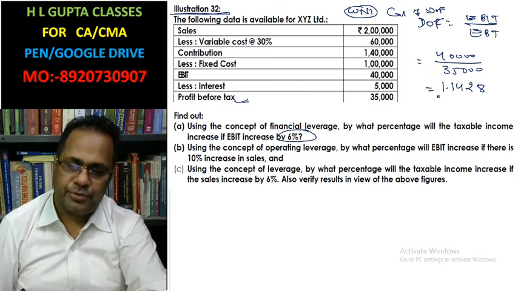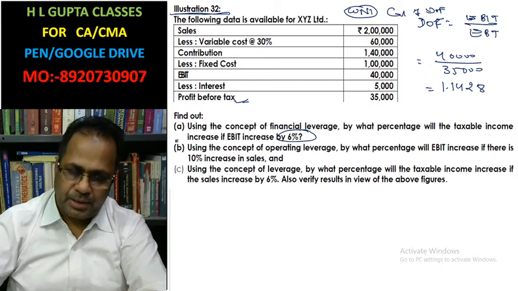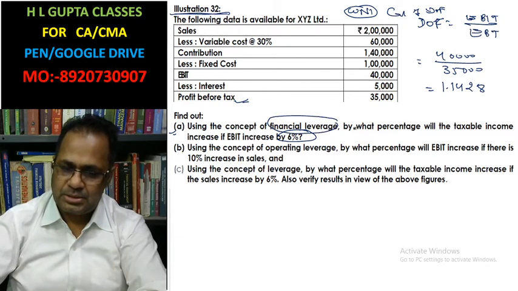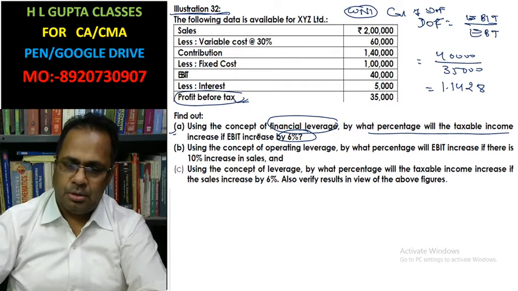Now the first part of the question: using the concept of financial leverage, by what percentage will taxable income, profit before tax, increase if EBIT increases by 6%?